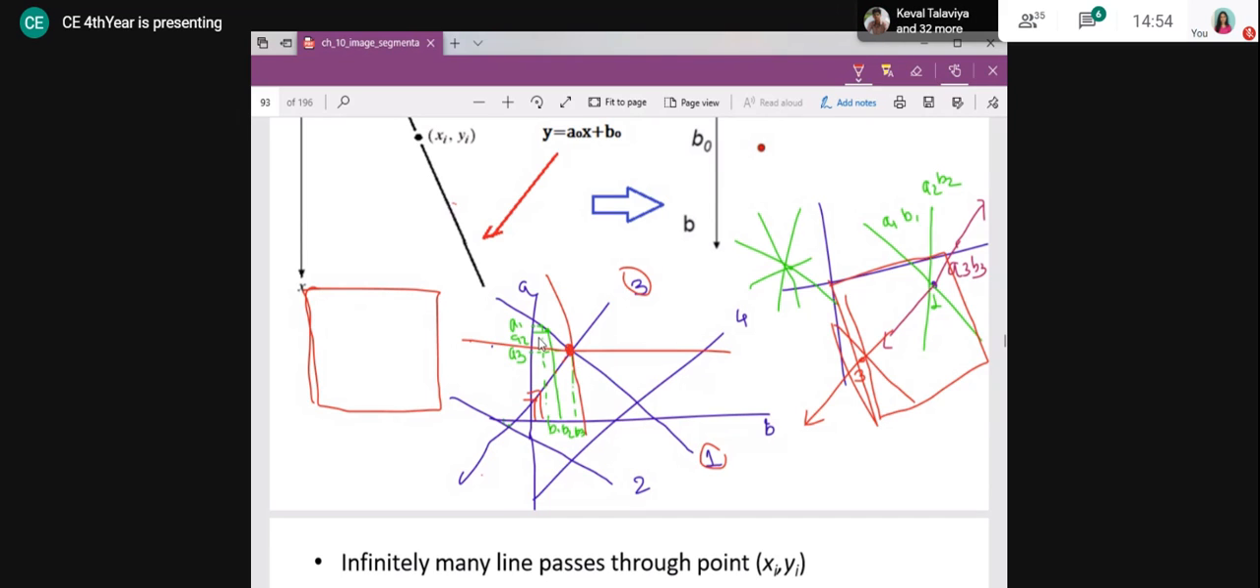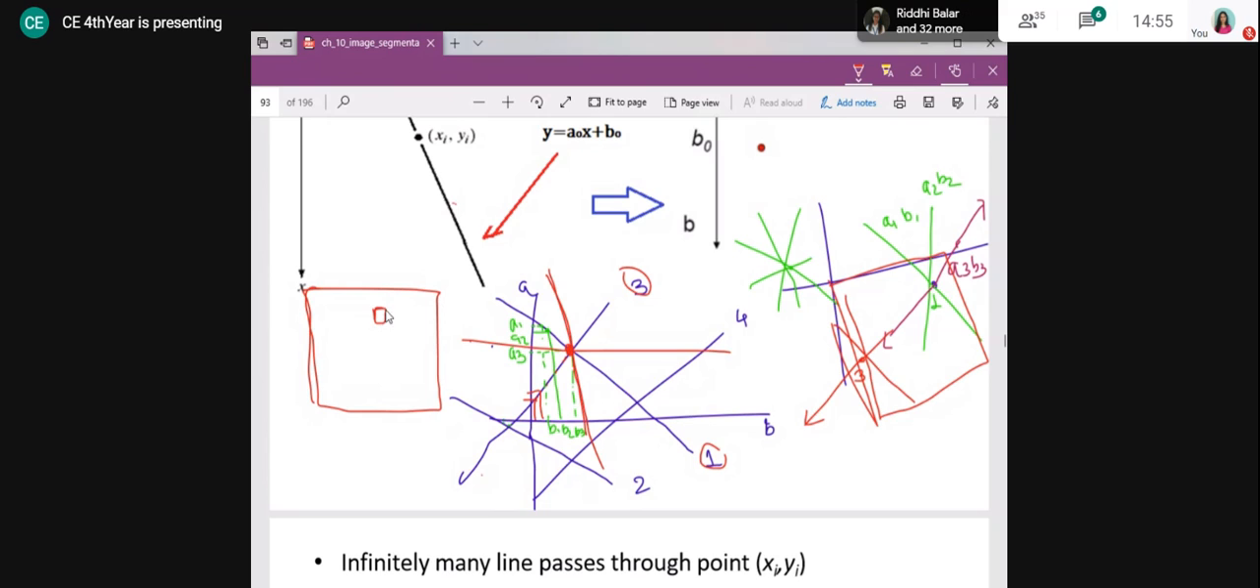Suppose this type of graph is given to you. Can you tell me in my image how many points are such that they are on the line with slope A3 and B3 intercept? I will consider only the points that exist in my image, that is my image jurisdiction. So I will say the lines passing through this point are given by this equation, right?